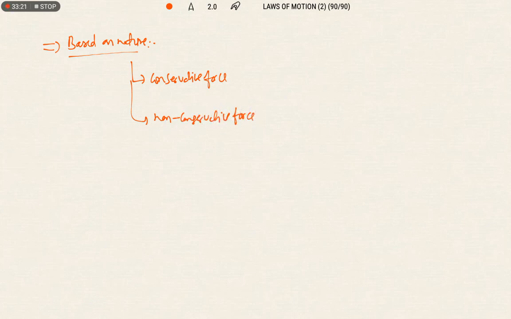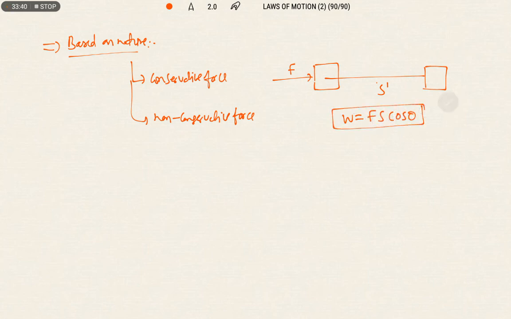You know what is meant by work done. When an object is displaced due to application of force, then work is said to be done. So work done we can write as Fs, or we can also write Fs cos theta.